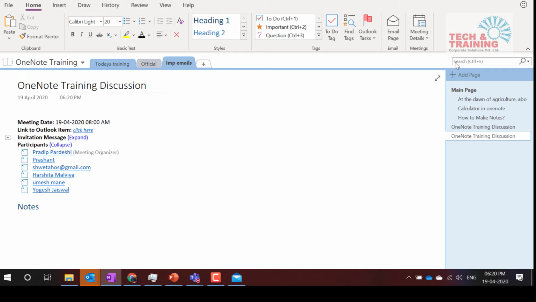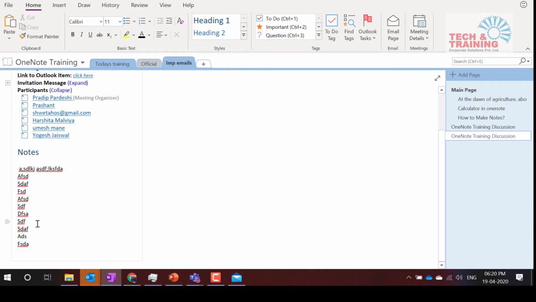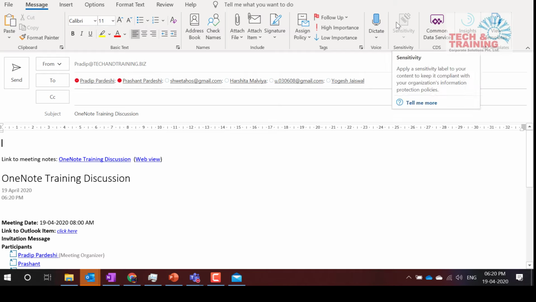In order to get this feature, your Outlook must be signed in with the same ID that you're using in OneNote. So here I have the ID. So your Outlook and OneNote automatically gets connected that way. I have that minutes of meeting, and now here I am typing something, whatever I want to do. I can make the notes like that, and when I'm done, I can simply click on email the page, because all the attendees are already marked here. The moment I click on email the page, it opens up an email. All that I'm required to do is send. That's it. It's a brilliant feature.